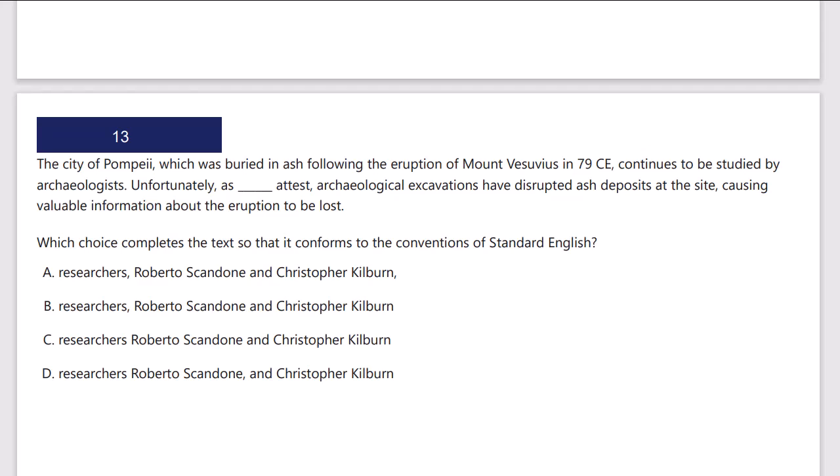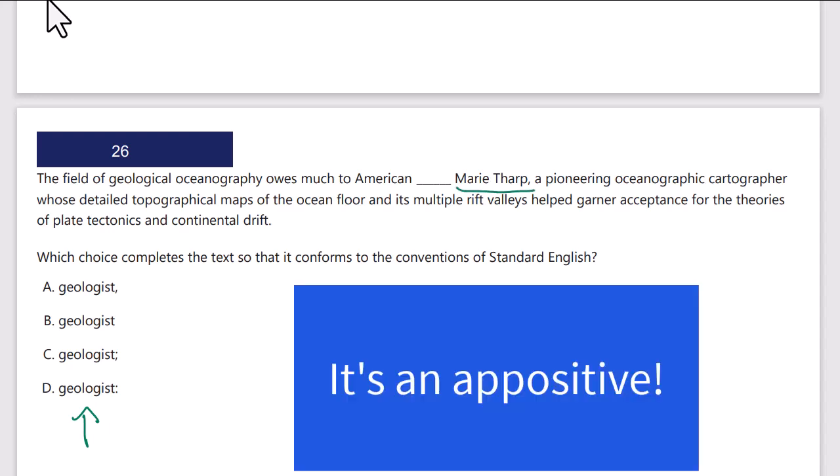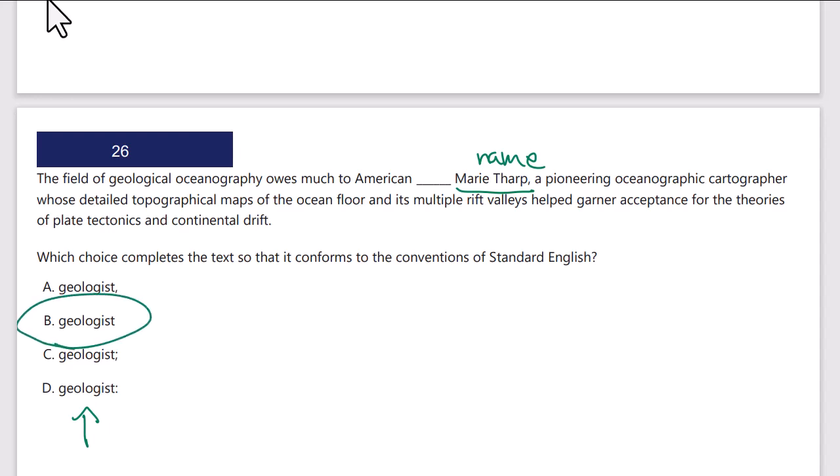In this case, I identify it the same way. Researchers, and they were saying their names. This is going to be an appositive. Profession, then name. I want the no comma case. Even in this case, I have the profession, and it looks like it might be an issue of semicolons or colons or all that, but I notice the next word is a name. So this is a profession, then name. I want the no comma case.